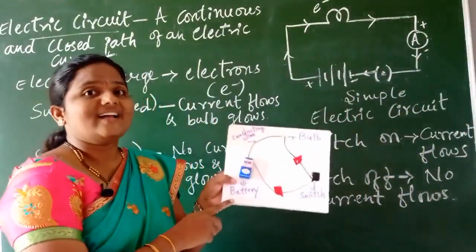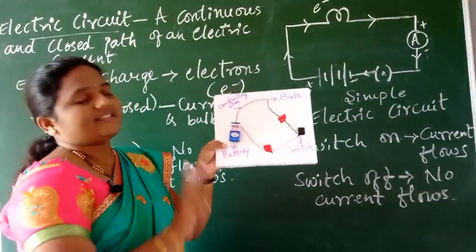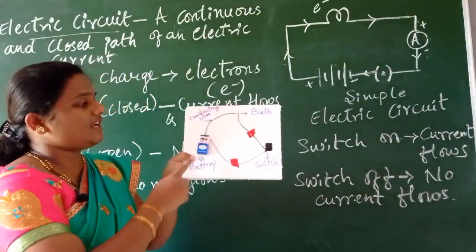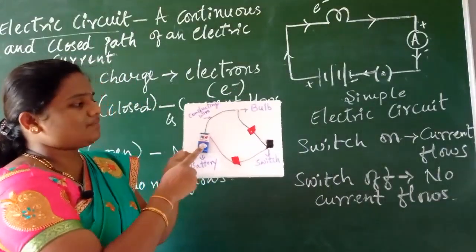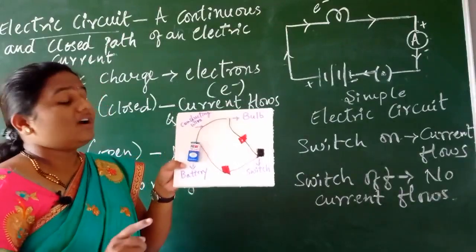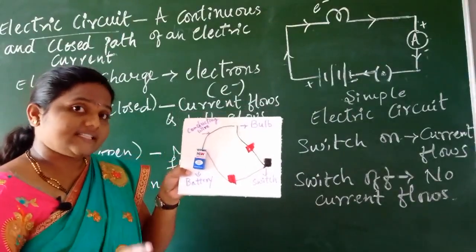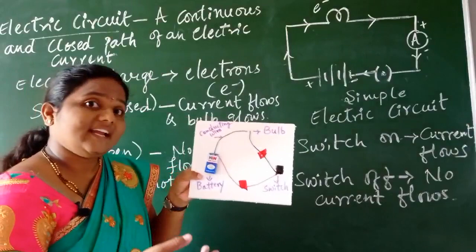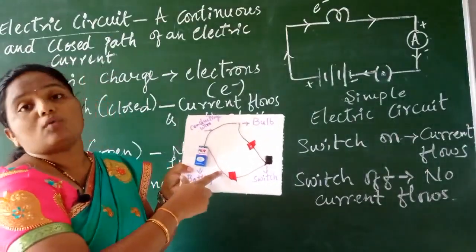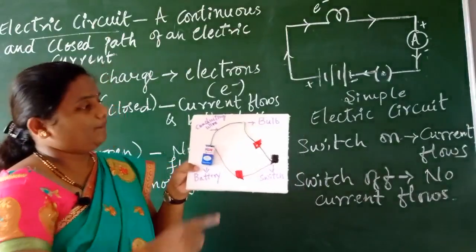See here, this is a simple electrical circuit. Here, what all electrical components I have used: this is a battery and a conducting wire. See children, you have to remember throughout this electricity chapter, when I say conducting wire or conductor, you have to imagine a metallic wire here, isn't it?